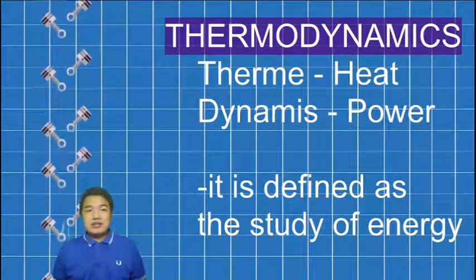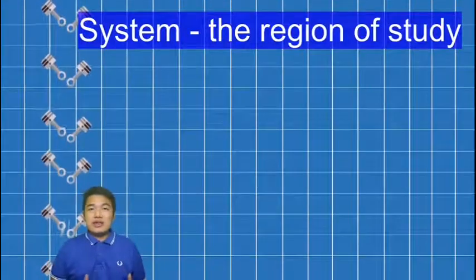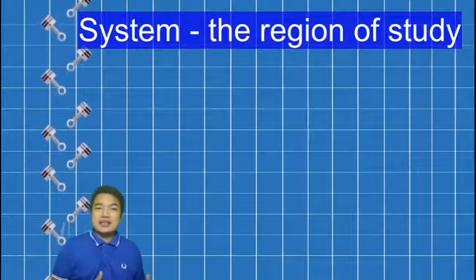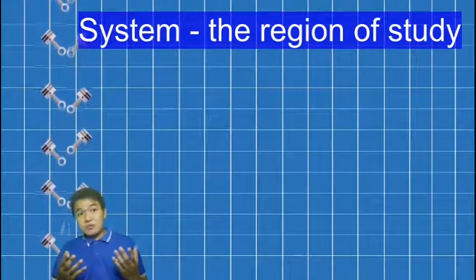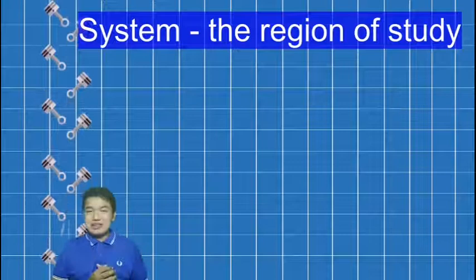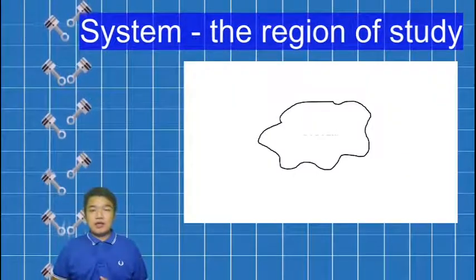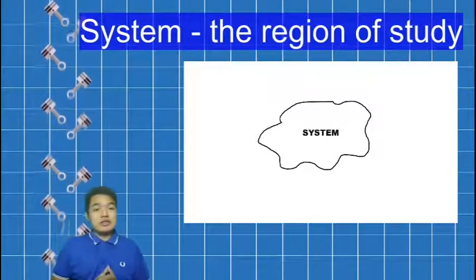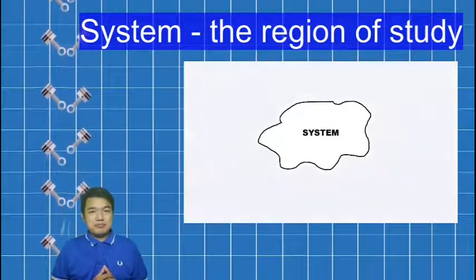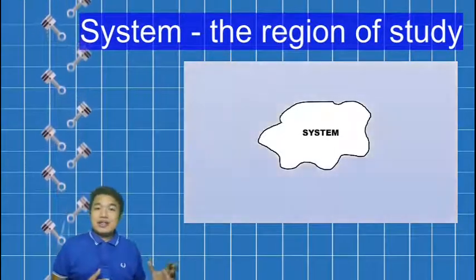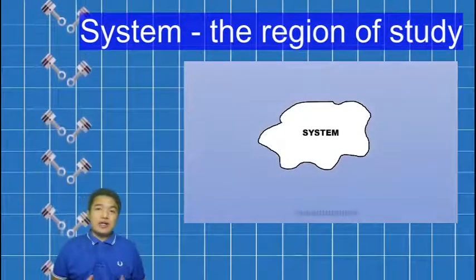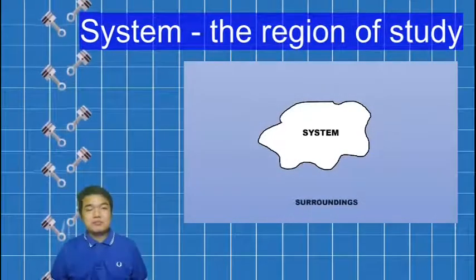A system in thermodynamics is known as the region of study. Anything can be considered as a system. And anything outside that system is known as the surroundings.